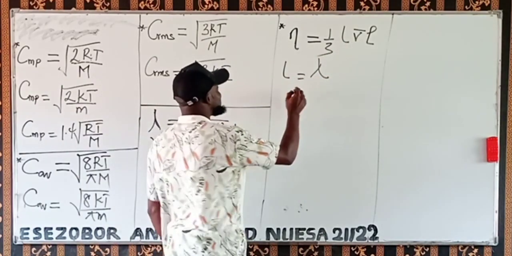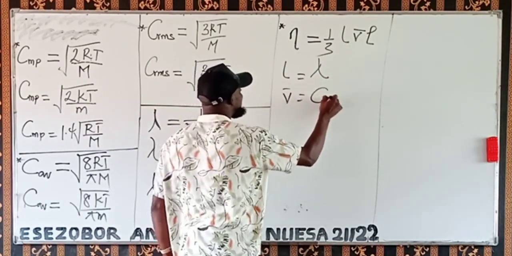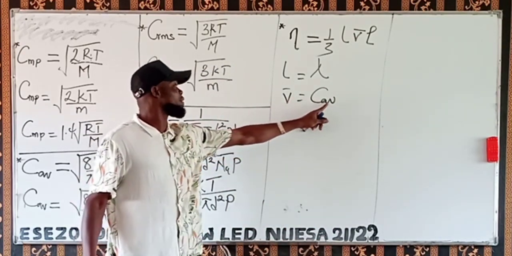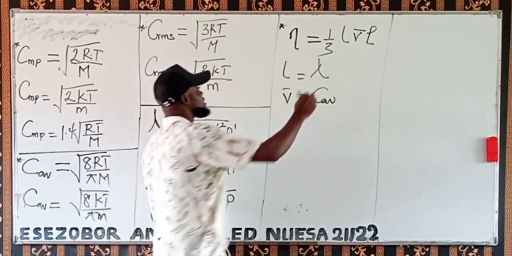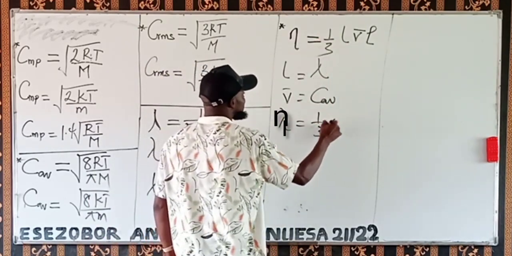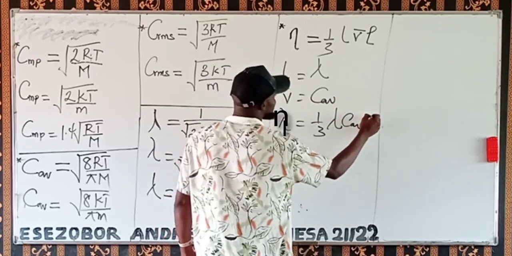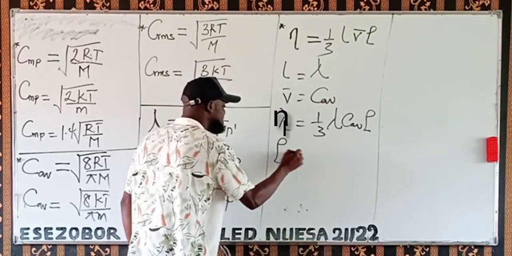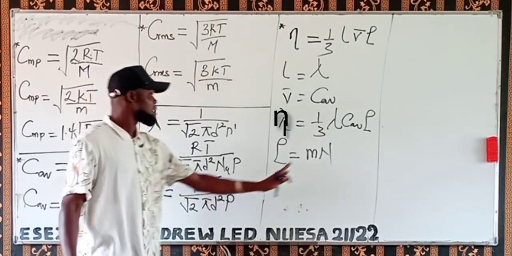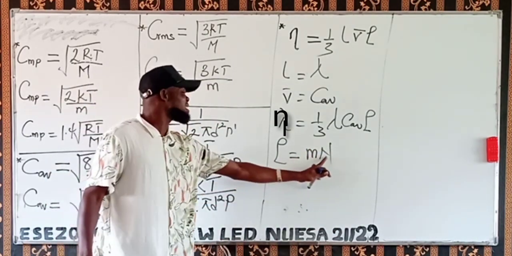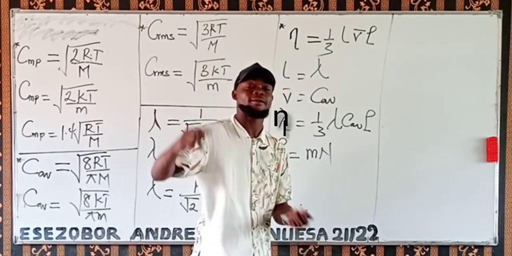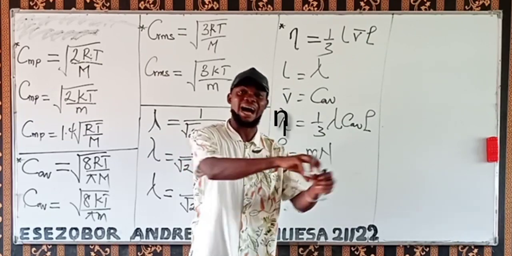Now, this V bar is called C_av, the average velocity of the gas. So you can also write it this way: the coefficient of viscosity is equal to 1/3 lambda C_av times density. Now this density is mass times N, where this is the mass of the gas and N is the number of particles per volume. How many gaseous molecules do we have there?